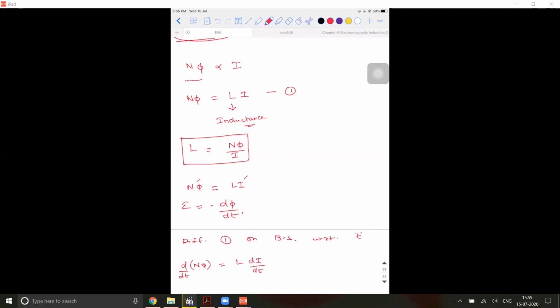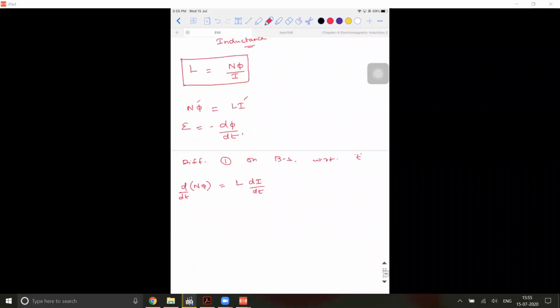Am I allowed to write di by dt? Yes, sir. Because had it been steady state current, it would have been constant, and di by dt of a constant is zero. So you cannot define EMF when the current is not changing. That is why I use the concept of growth or decay. So N into d phi by dt is equal to L into di by dt.